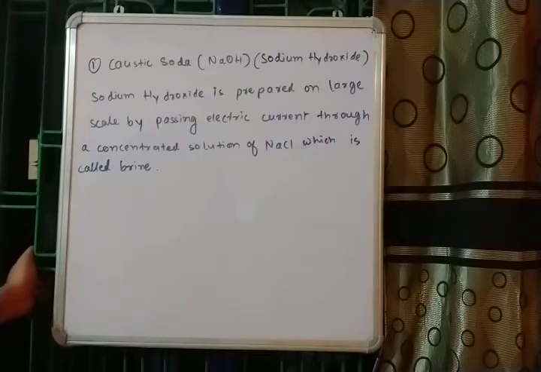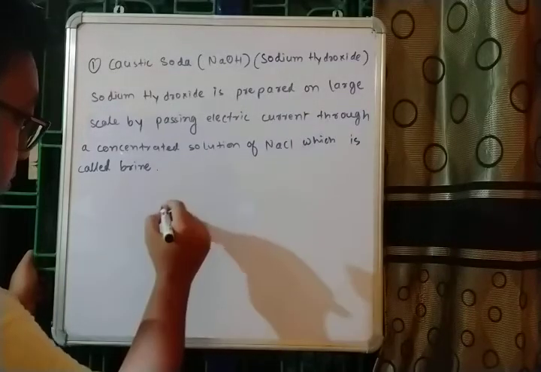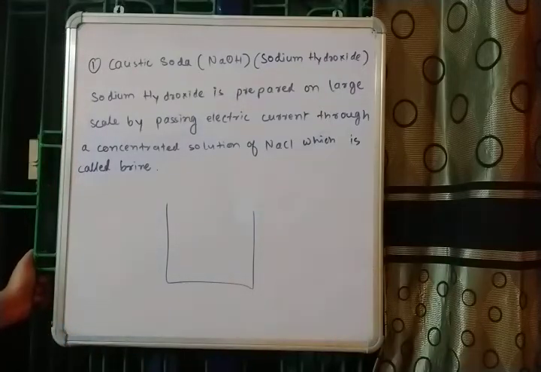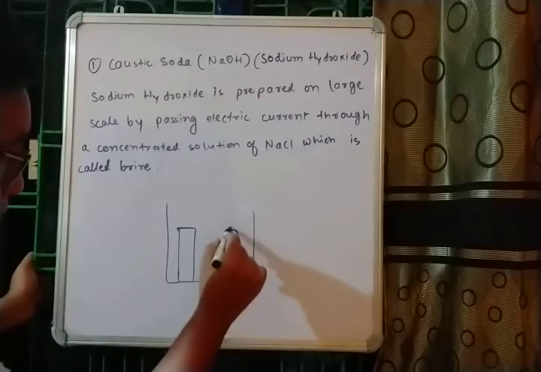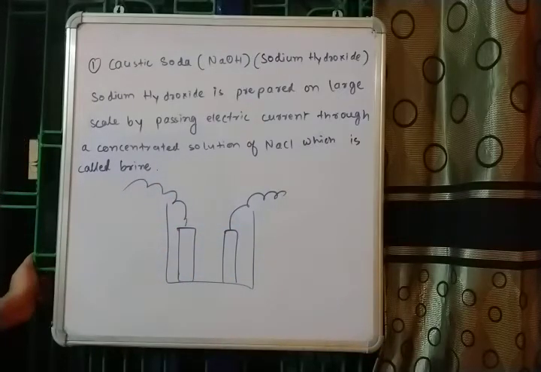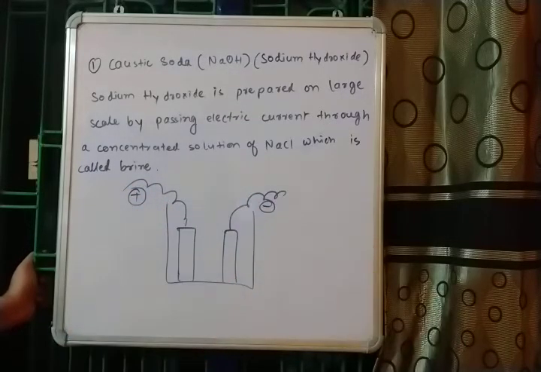Later on, when needed, you will be taught what electrolysis is. For now, you just need to know that electrolysis is a process which involves electricity, and there you will have 2 poles called cathode and anode. One pole will be positively charged and one will be negatively charged.